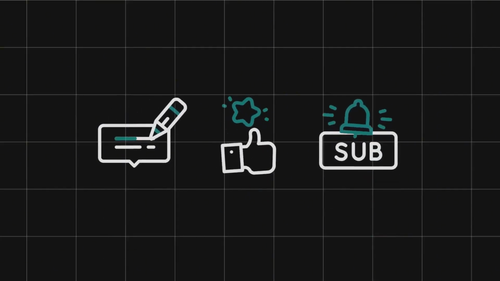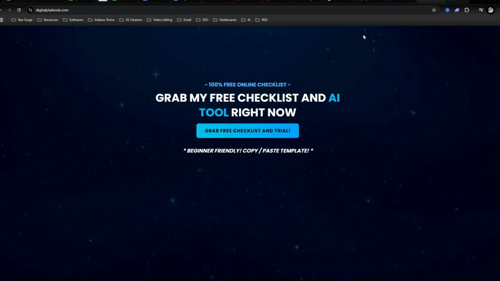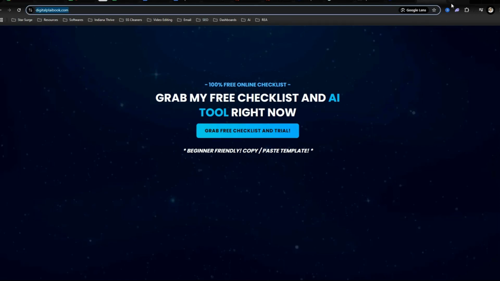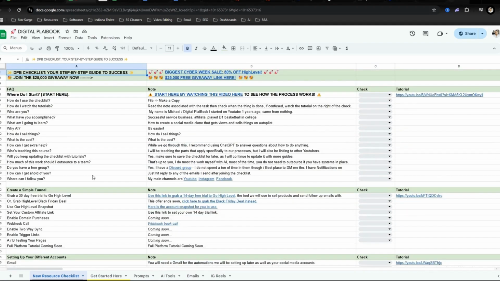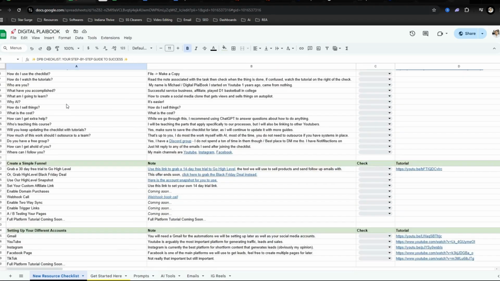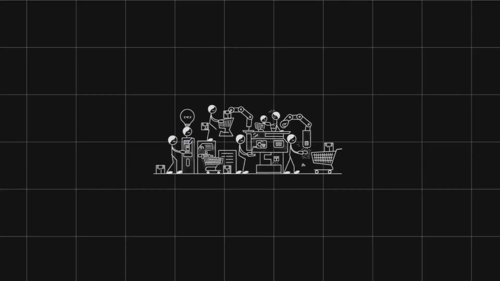But now let's go ahead and dive into the spreadsheet and show you how to get started. So first thing I want to do is just go to Digital Playbook, grab your free checklist, and then it will take you to the Digital Playbook. Now, like I said, this is the more in-depth part of the checklist that tells you everything, how to get set up. I would suggest starting here.